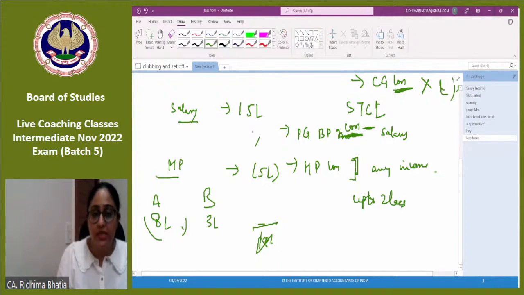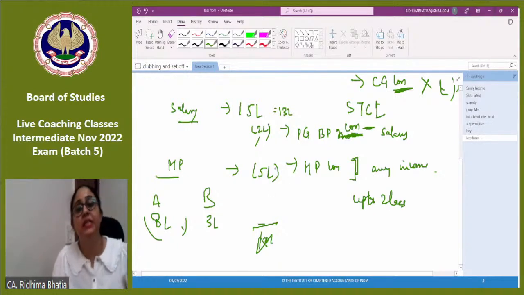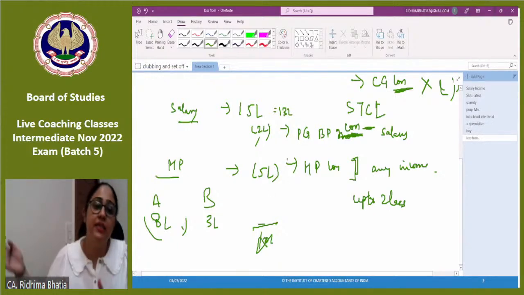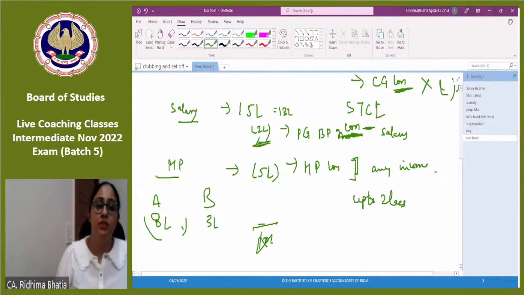So I can only adjust 2 lakhs. So this would be 13 lakhs would be taxable. And what about 3 lakhs? Carry forward hoga na. Aage dekhe jayenge next year mein. So only 2 lakhs is allowed to be adjusted with any other head except house property head.